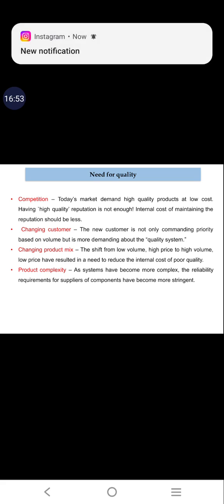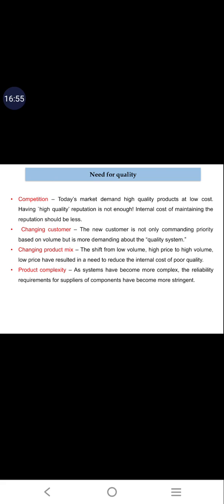Internal cost of maintaining the reputation should be less. So here what they're telling is, maintaining high quality alone is not enough. For example, you can take a brand like iPhone or Samsung. It has a good reputation for good quality, but at the same time the cost also should be very less.